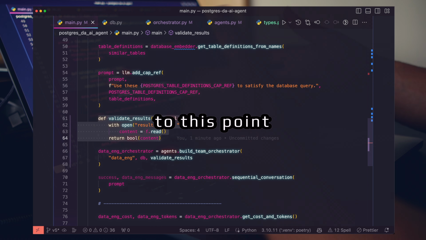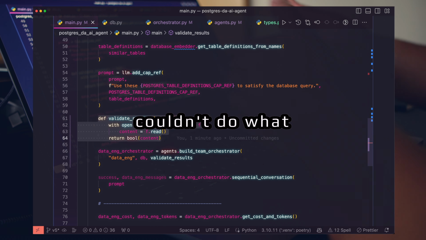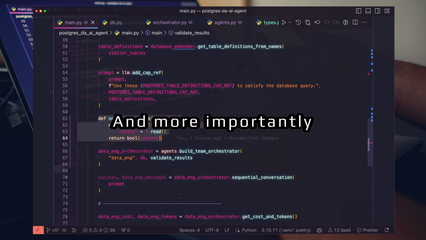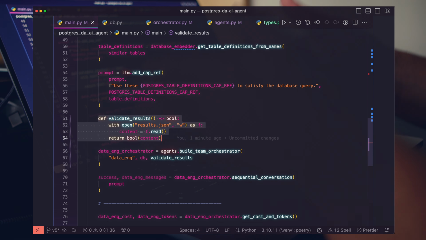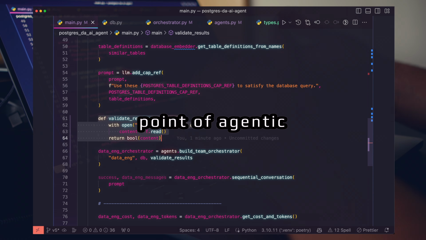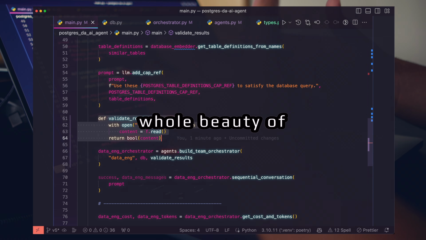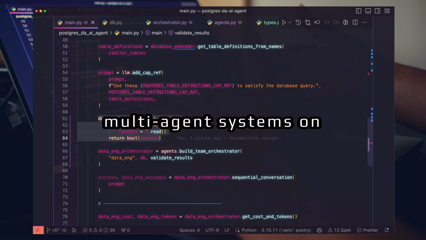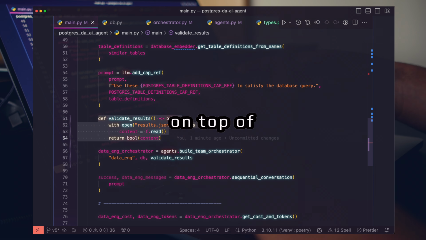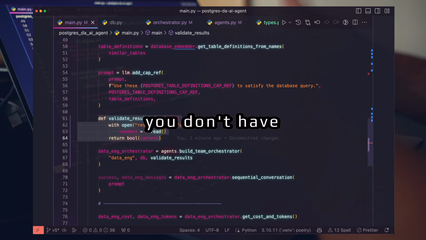Now you get to this point where you actually couldn't do what they're doing, right? And more importantly, even if you could, you don't want to. That's the whole point of agentic software. That's the whole beauty of multi-agent systems on top of LLMs, on top of GPT technology. It's there so you don't have to do it.